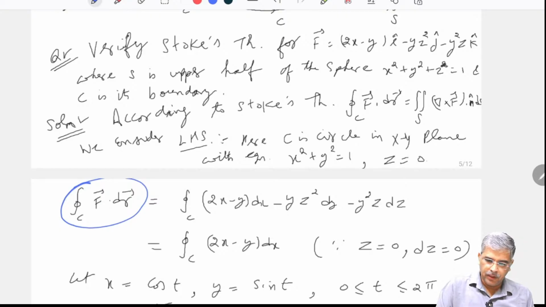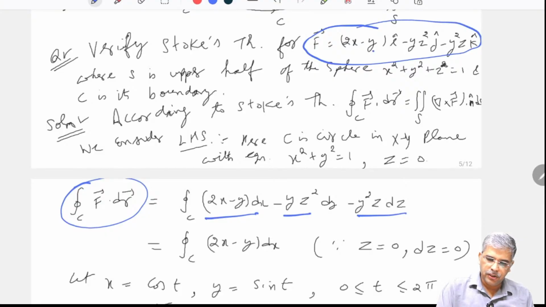So let us see, what is my F? This has the i part, j part, k part. If I take the dot product with dr, what is dr? It is dx i cap plus dy j cap plus dz k cap. So what will I get? The x part with dx, the y part with dy, the z part with dz.